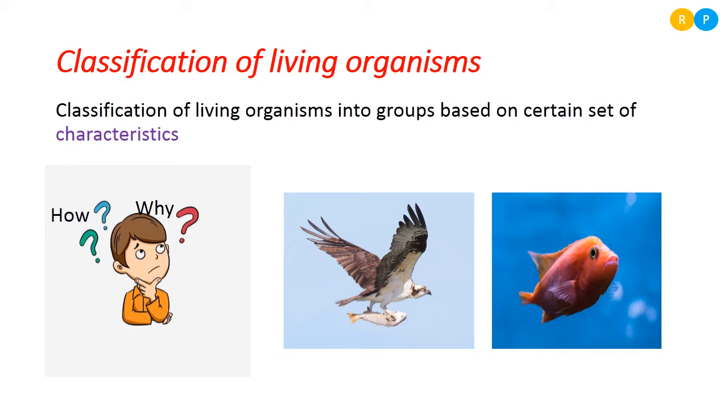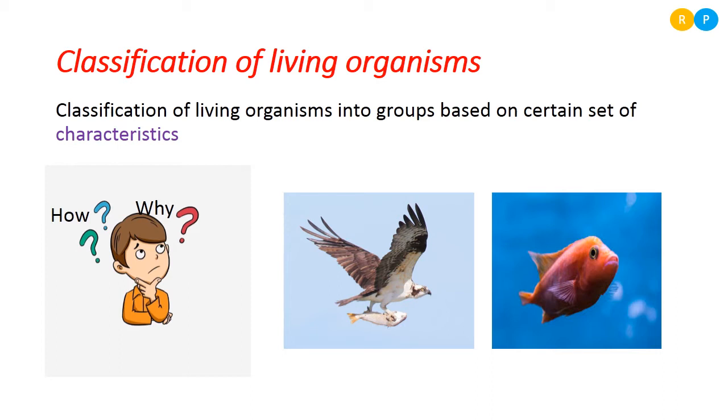Clear? As human beings, we all are dependent on one organism or another. We can't lead our life without depending on some organism. We depend on plants for constructing shelter, for making furniture, for food, and for medicine we depend on plants and some microorganisms. Clear?